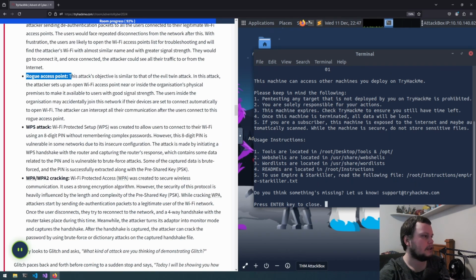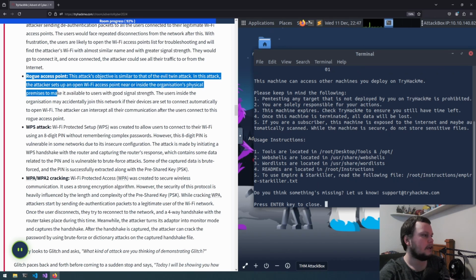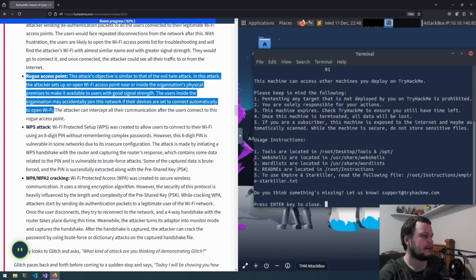Rogue access point. This attack's objective is similar to that of the evil twin attack. In this attack, the attacker sets up an open Wi-Fi access point near or inside the organization's physical premises to make it available to users with good signal strength. The users inside the organization may accidentally join this network if their devices are set to connect automatically to open Wi-Fi. The attacker can intercept all their communication after the users connect to this rogue access point.